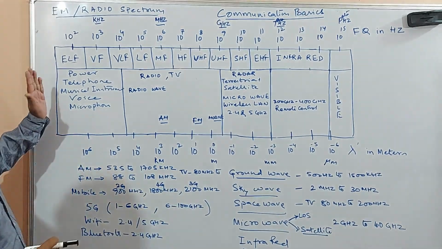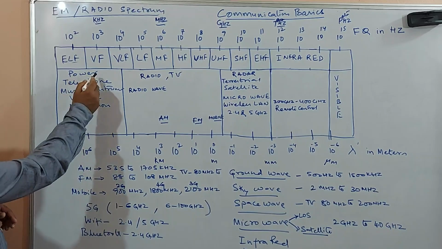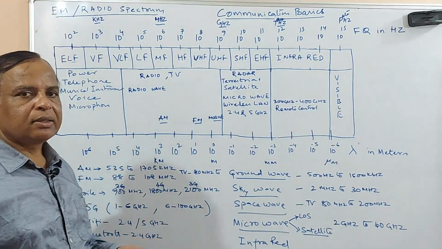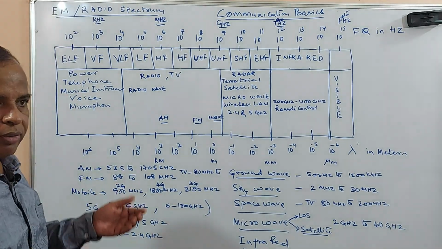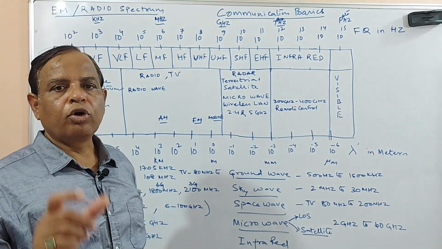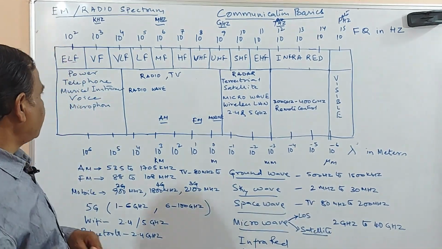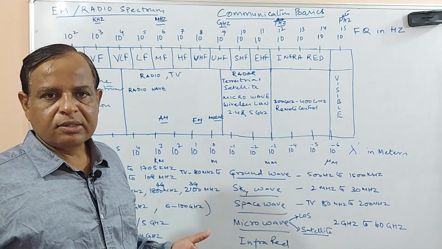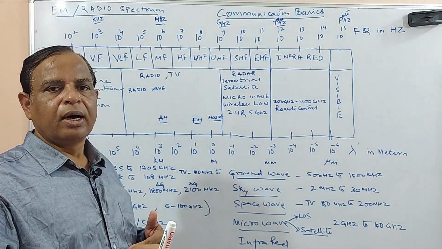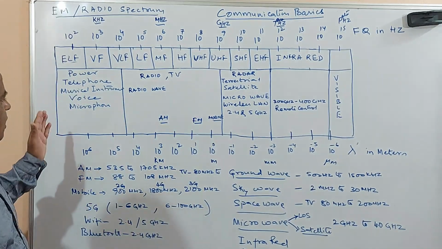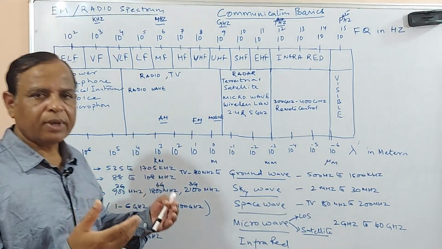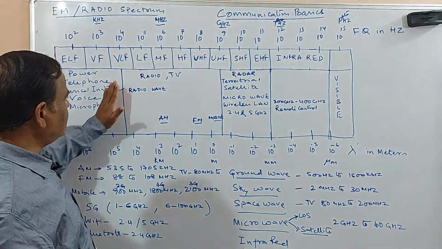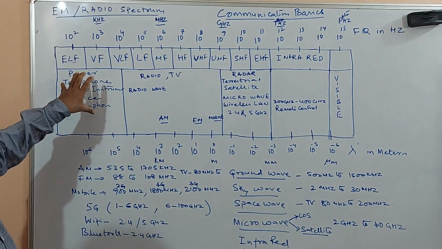Now in this particular range, the power signal is there, power around 220 volts, 50 cycles. Similarly, we know that the telephone is using the 4 kilohertz bandwidth. And the musical instruments, whenever you are playing music, it produces different frequencies, isn't it? So that also falls in the baseband range. And the microphone also converts the baseband signal, meaning it converts the sound waves into an electrical signal. Already we have seen this frequency block is used by these things.